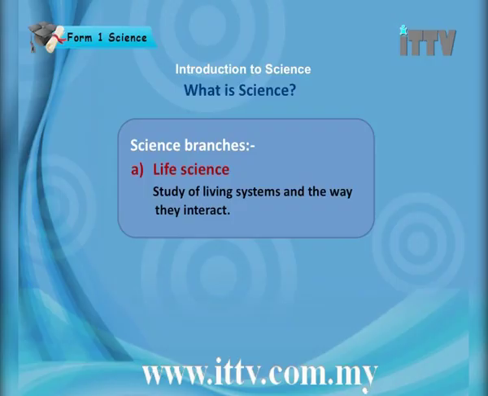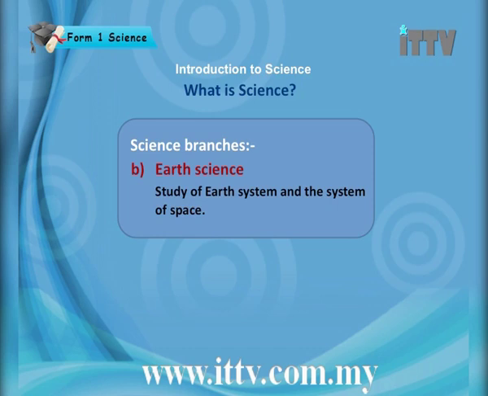Science branches. Life science is the study of living systems and the way they interact. Earth science is the study of Earth system and the system of space. Physical science is the study of matter and energy. So remember the three main branches in science.